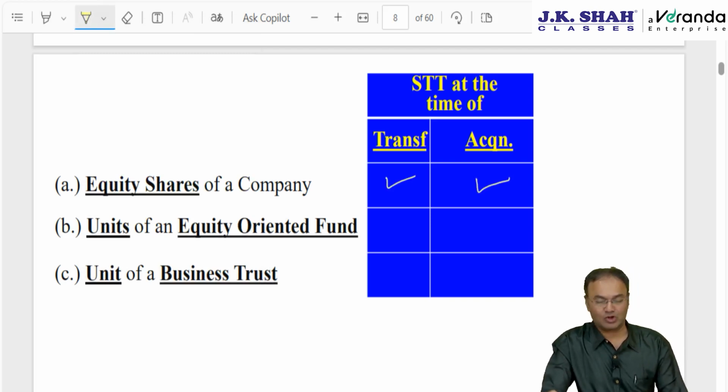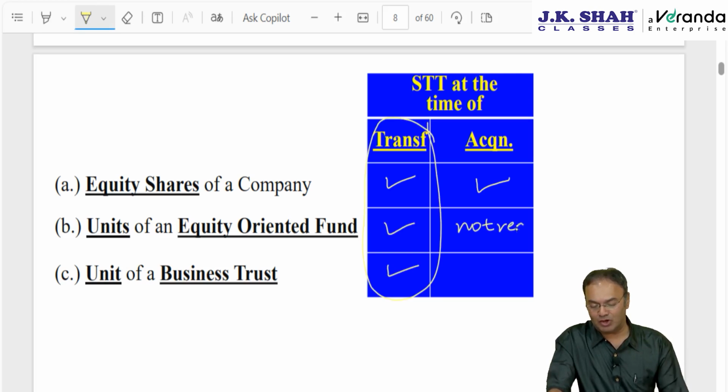At the time of acquisition also, STT has to be there. As far as units of equity oriented funds or units of business trust are concerned, STT has to be there at the time of transfer. At the time of acquisition, it may or may not be there. Not required. If it is there, well and good, but not required.